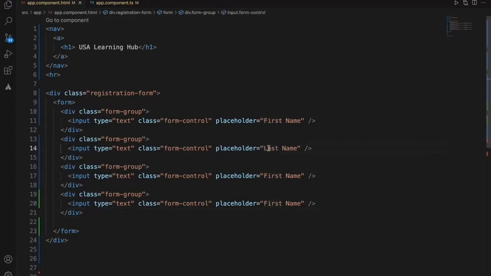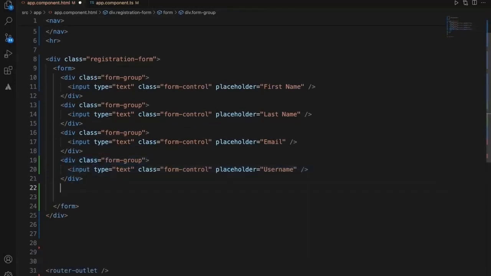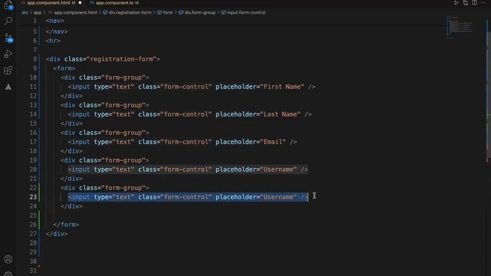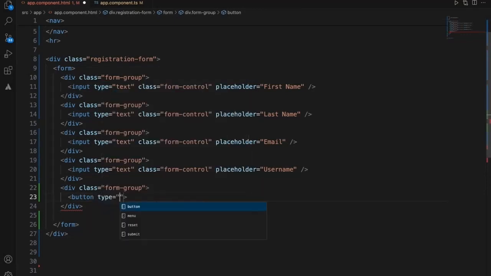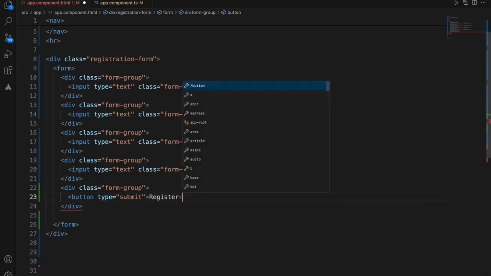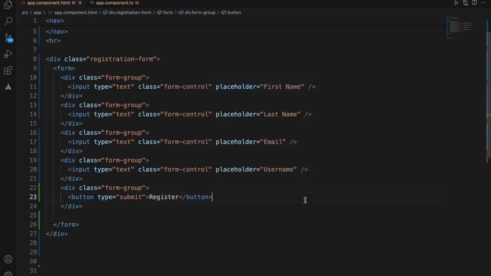And I'll add it for last name. This will be an email, and let's grab the username, and I'll just add a button to submit. So the button type is submit, and this is how the button closes.